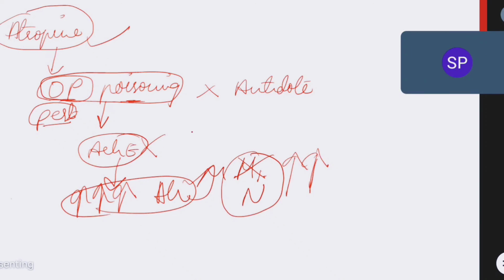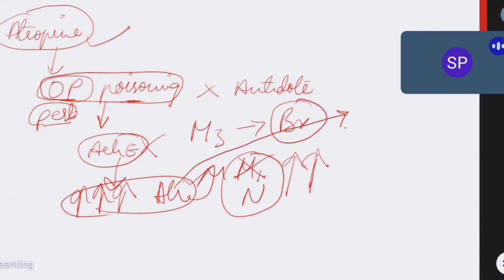Especially, the M3 receptor on bronchioles: if acetylcholine increases, what happens? It will cause bronchoconstriction and shortness of breath, and the patient will die. In OP poisoning, the patient will die because of this action. So immediately when atropine is given, it will relax the bronchial smooth muscles and save the patient. Along with that, other actions like diarrhea and urination will all be stopped by atropine. So atropine in organophosphate poisoning is very, very important.